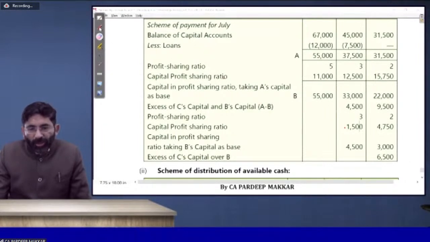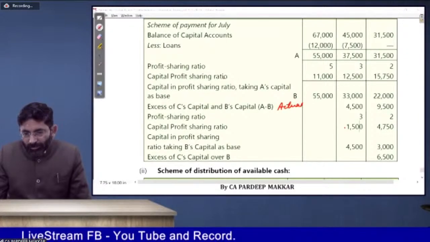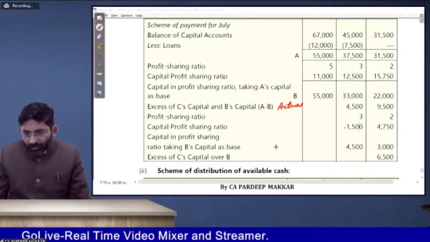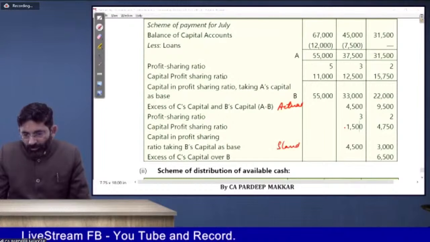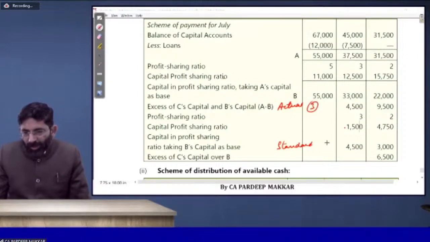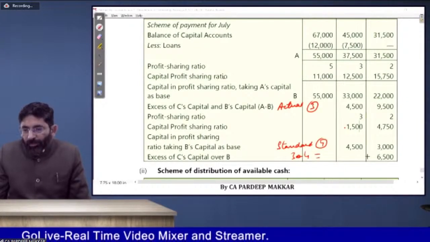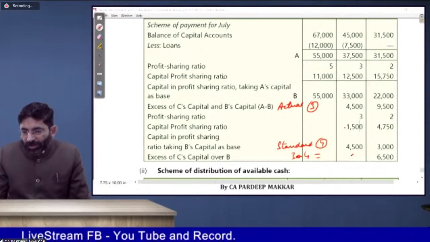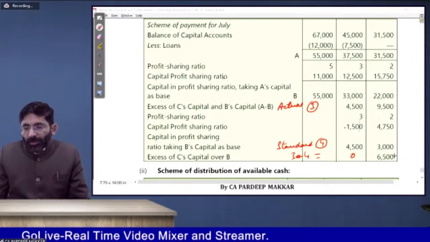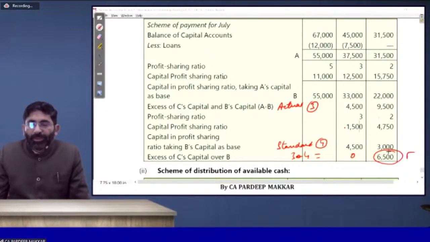Again, assume it as actual, assume it as standard, and do actual minus standard, and you will get this amount. 4,500 minus 4,500 is 0. 9,500 minus 3,000 is 6,500. This will automatically come. This will be equivalent to the amount which is payable by us. So 6,500 is a surplus amount which is payable by us to C.